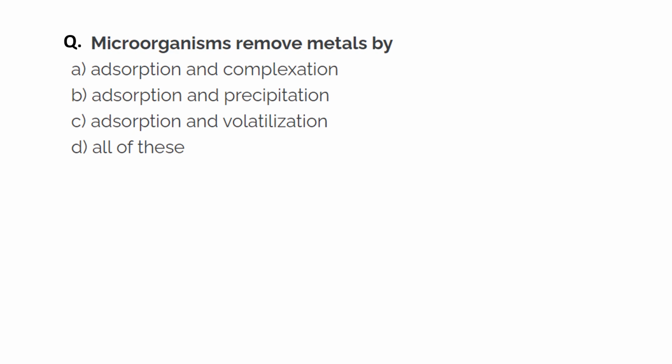Microorganisms remove metals. So let's check the options. Adsorption and complexation, so this is the right option. Adsorption and precipitation, this is also a right option. Adsorption and volatilization, this is also a right option. And the fourth one is all of these. So the right answer is all of these.